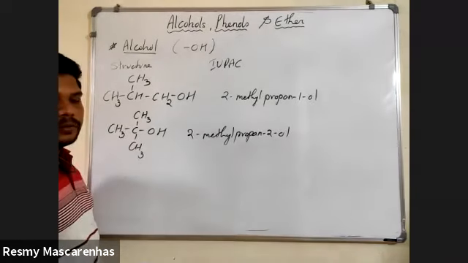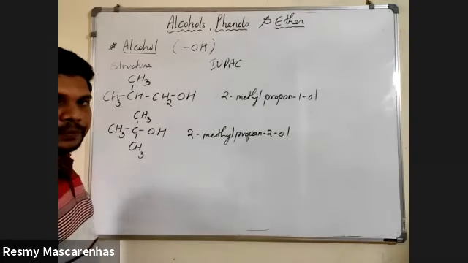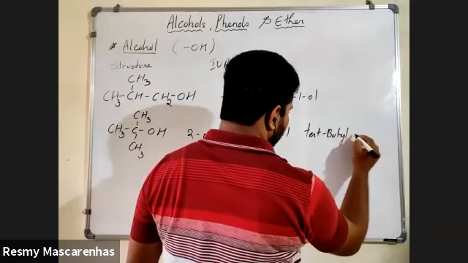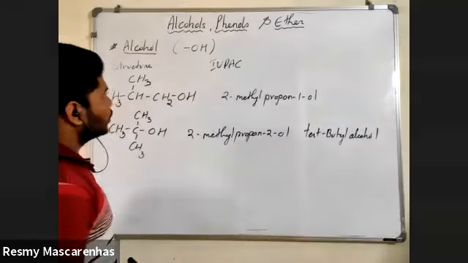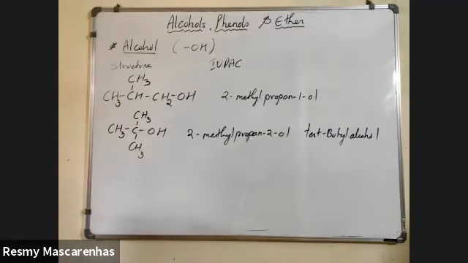Tell me the common name of this. Tert-butyl alcohol. Okay. Then can you tell me the common name for this?